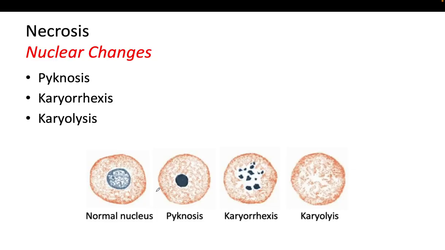Now let's look at the nuclear changes in necrosis. First, we have pyknosis. This is shrinkage of the nucleus and it becomes dark and condensed. Second, karyorrhexis. This is the fragmentation of the nucleus into small pieces. And third, we have karyolysis. This is dissolution of the nucleus, where it progressively and quickly fades and eventually disappears.